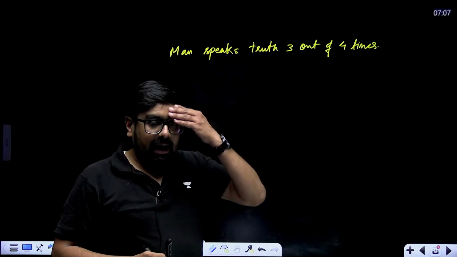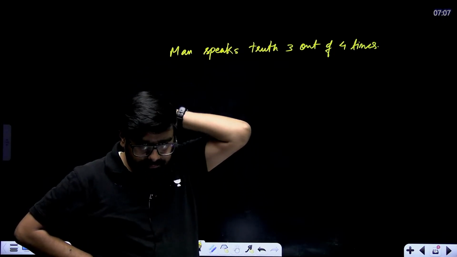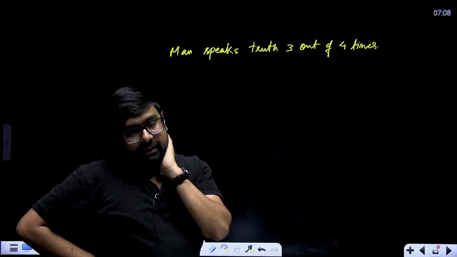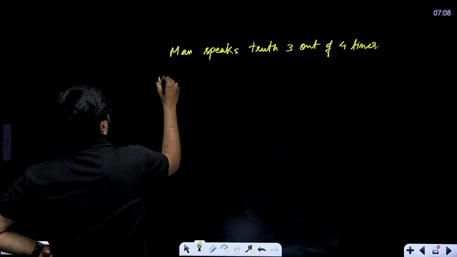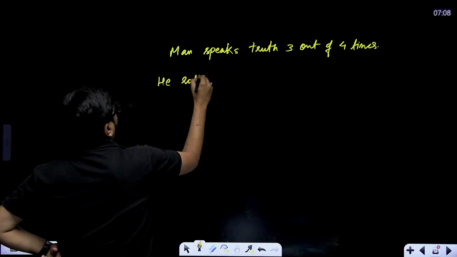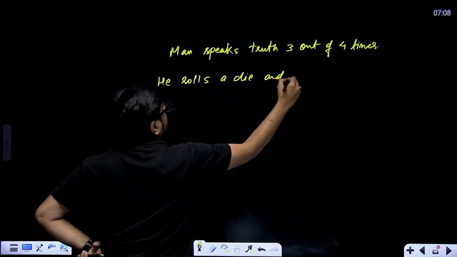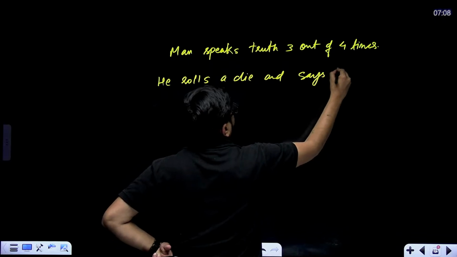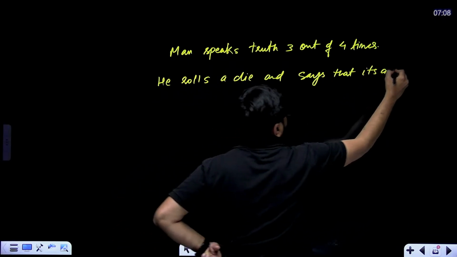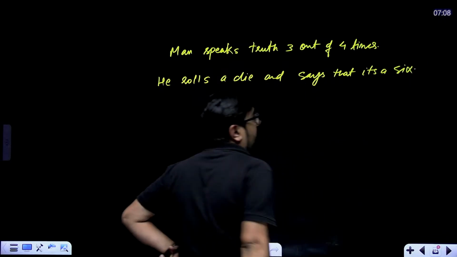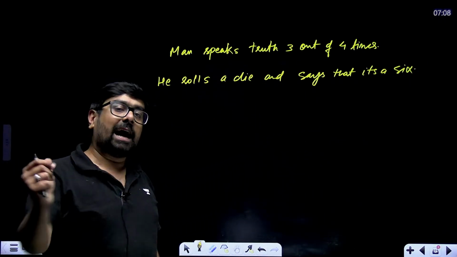Okay, and he rolls a die, and says that it's a 6. That means 6 appeared, right? Then what is the probability that it is actually a 6?